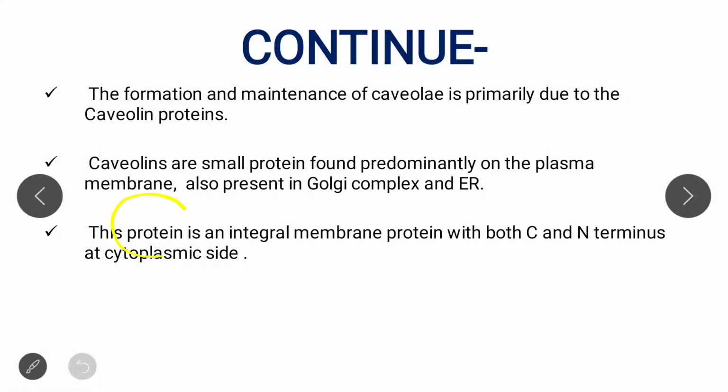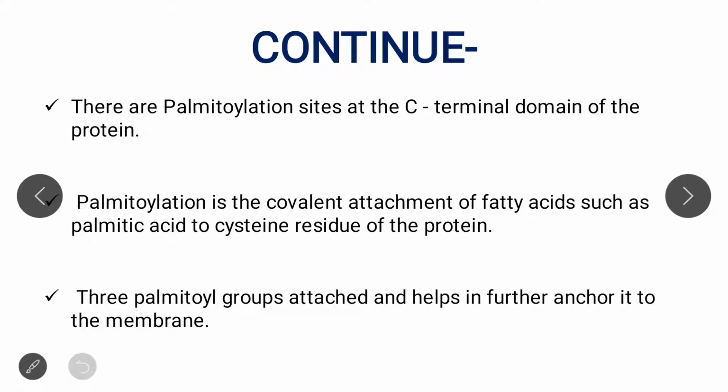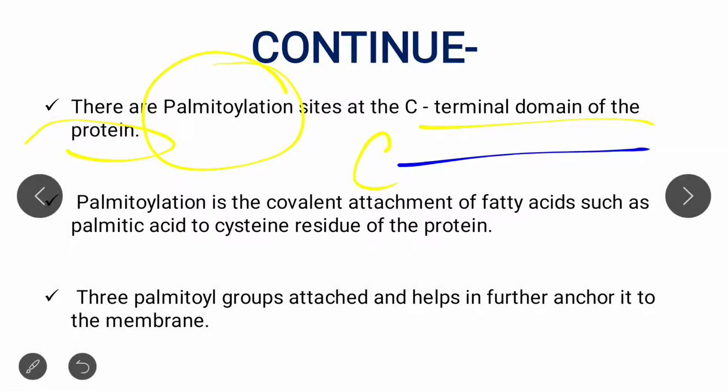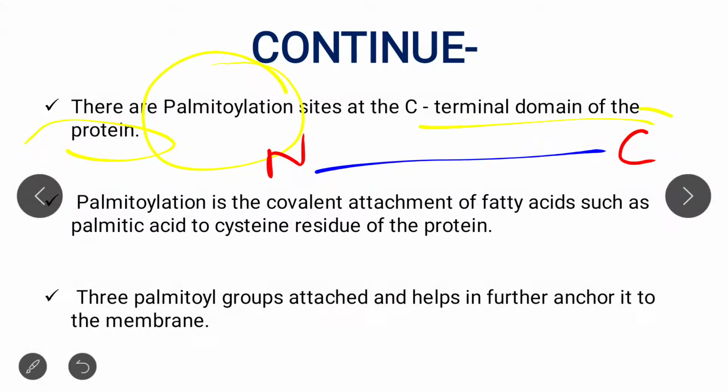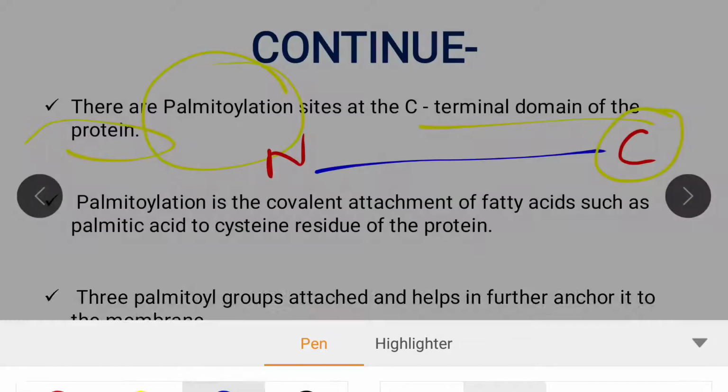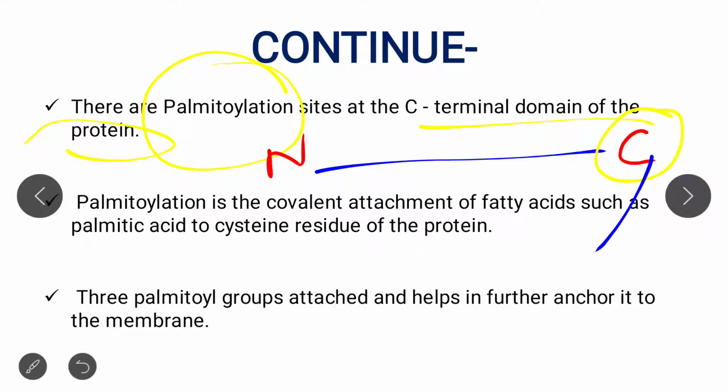So this protein is an integral protein with both C and N terminus at the cytoplasmic side. Next, there are palmitylation sites at the C terminal domain of the protein. Suppose this is a caveolin protein; it has both an N terminus and a C terminus, and at the C terminus palmitylation occurs.